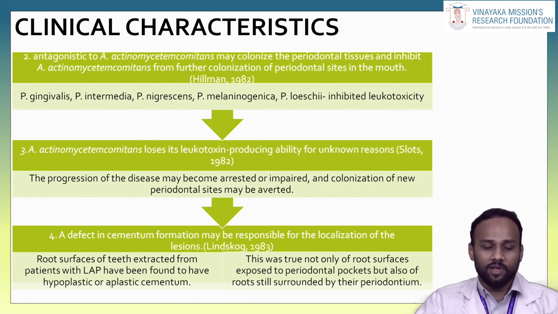And the third reason: A. actinomycetemcomitans lost its leukotoxin producing ability for unknown reasons, so that the progression of the disease may become arrested or impaired and colonization of new periodontal sites may be averted. The fourth one: a defect in cementum formation may be responsible for the localization of the lesion. These are the four reasons behind the localized restriction of periodontal destruction.